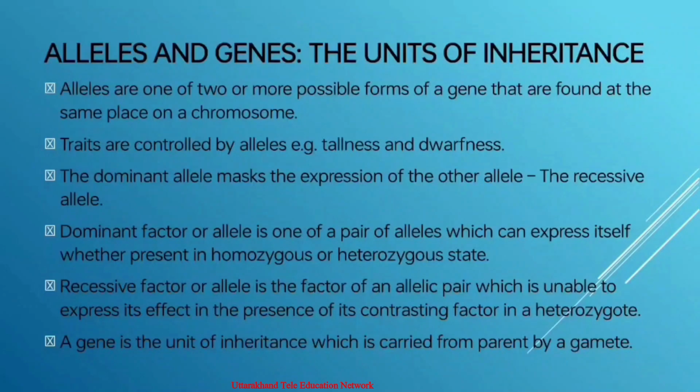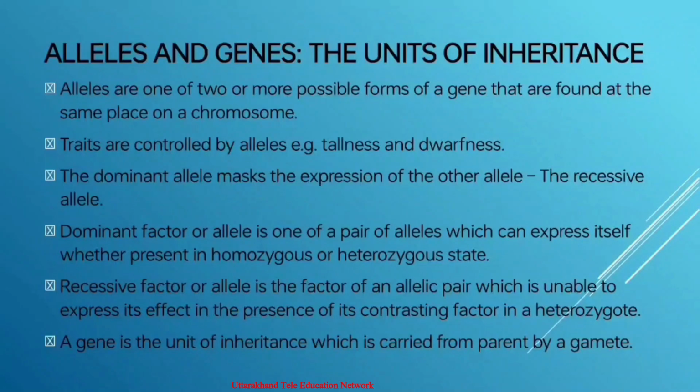Alleles are two or more possible forms of a gene that are found in the same place, or we call it locus, the same locus on the two homologous chromosomes. When both the alleles represent the same gene, the condition is called homozygous. Example, TT, and a set of Tt means capital T and small t. We will write it in the alphabets, capital and small.